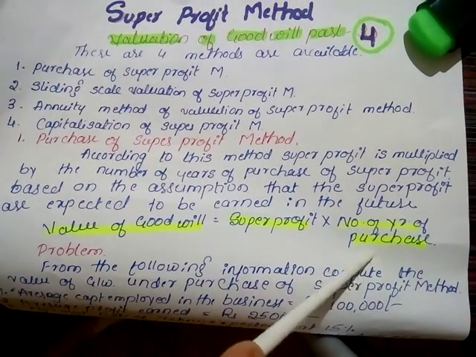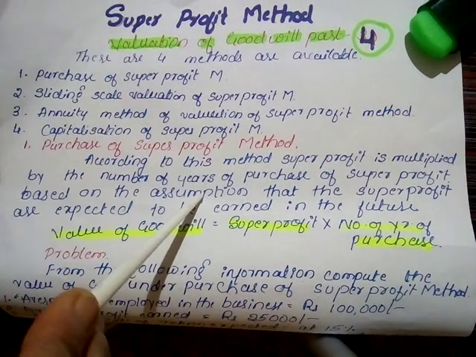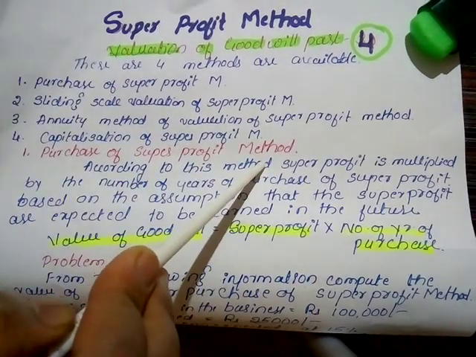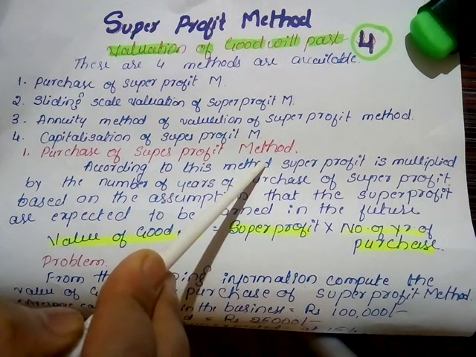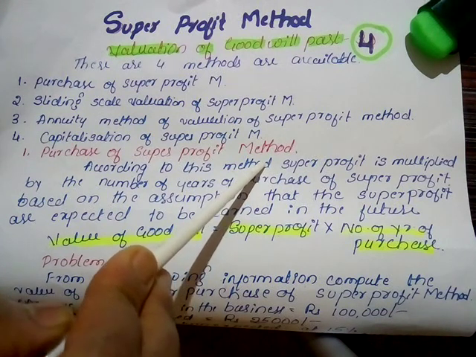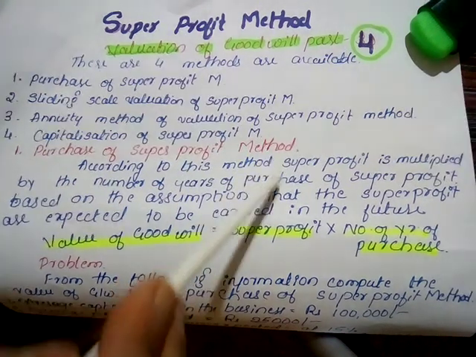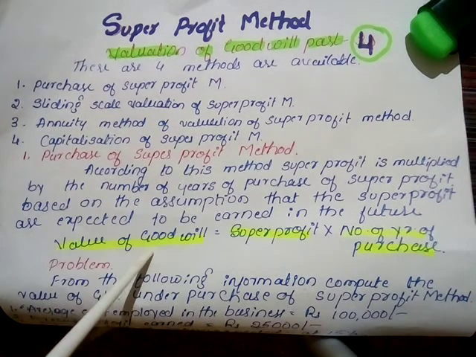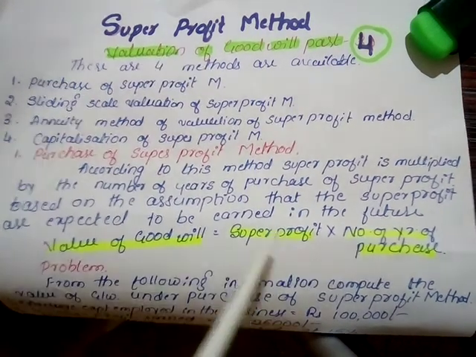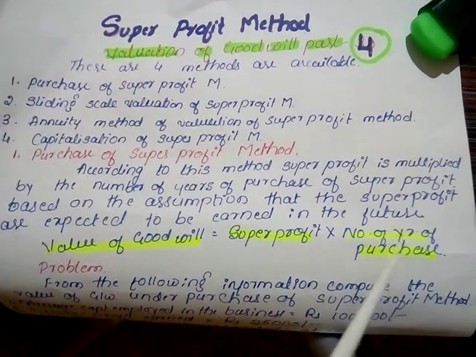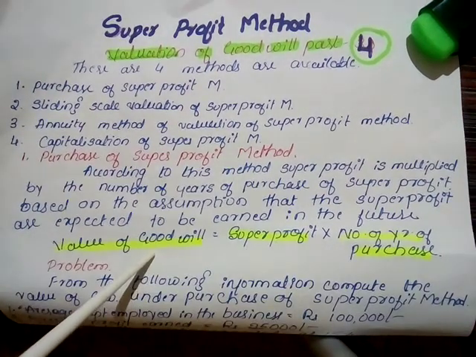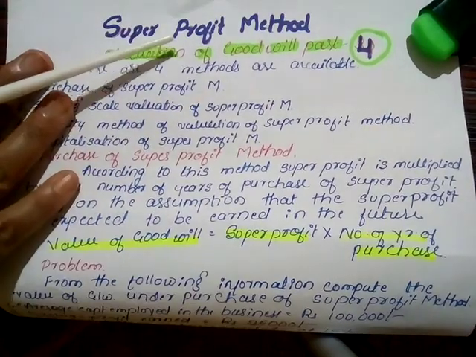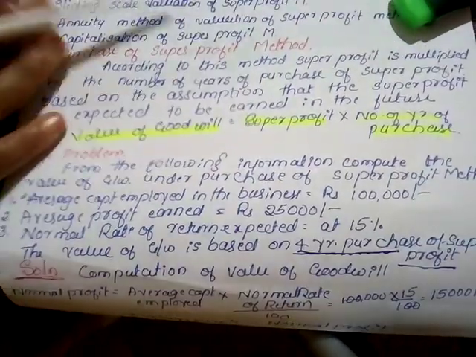When companies apply this method, the goodwill will be valued by multiplying the super profit by the number of years of purchase. Once again, I am repeating: under the purchase of super profit method, the main assumption is that in the coming years the company does not have any loss. The company has profit only. To evaluate the goodwill of the company, we multiply the super profit with the number of years of purchase. That will be the goodwill of the company under the purchase of super profit method. It will be clear by solving one problem.